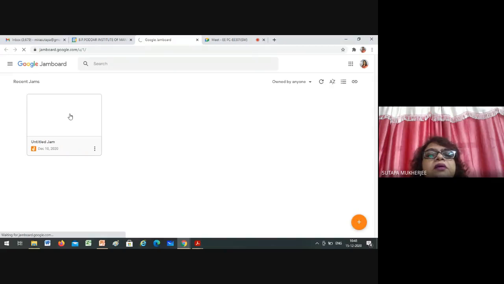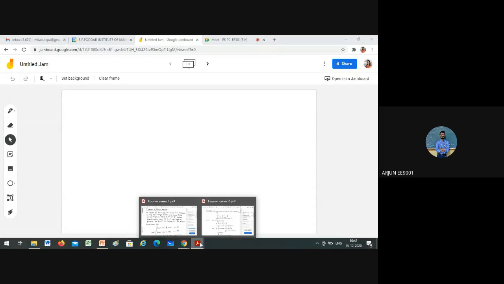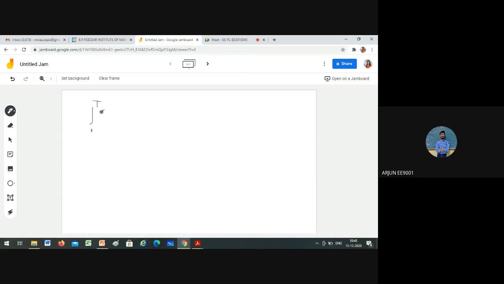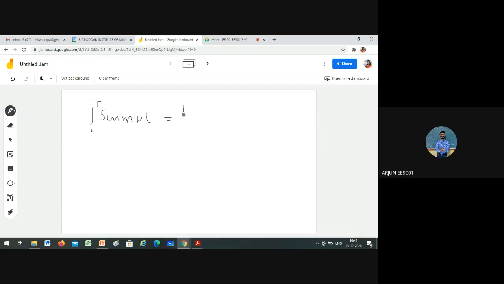What was the part? Integral of sin m omega t from 0 to T, right? Yes, ma'am. Sin m omega t. Now, what is the integration of this one? Minus cos m omega t by m omega, minus 1 by m omega.